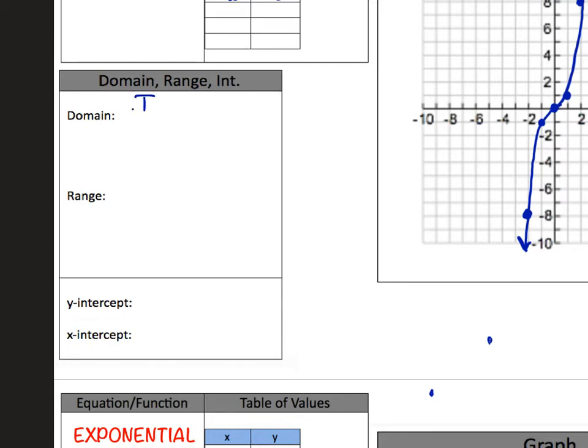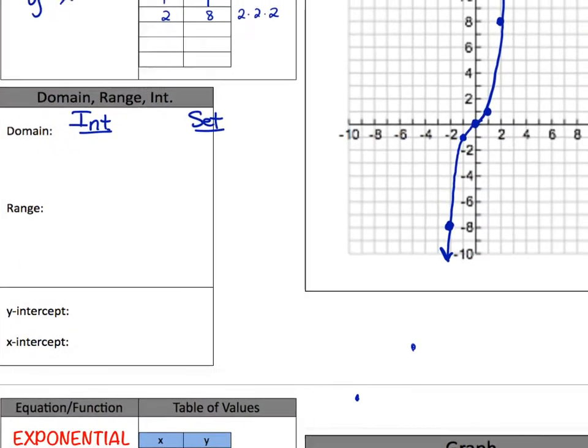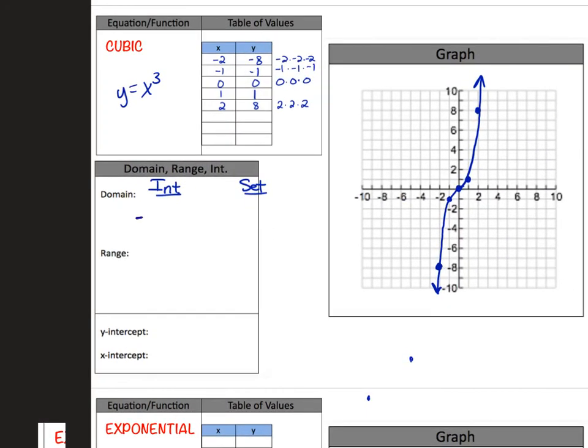So again, don't forget, we're doing interval notation and set notation. Okay, so interval notation, it continues going left and right. So interval notation, negative infinity to infinity for both the domain and the range.